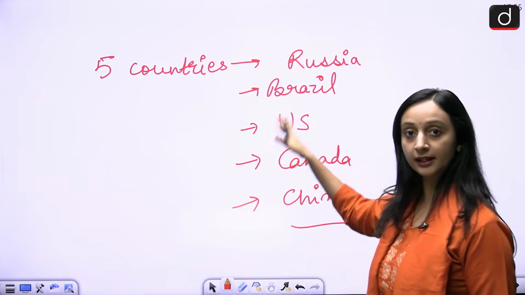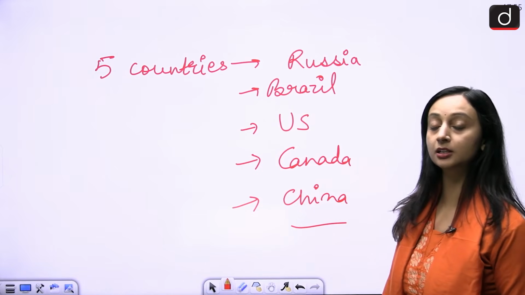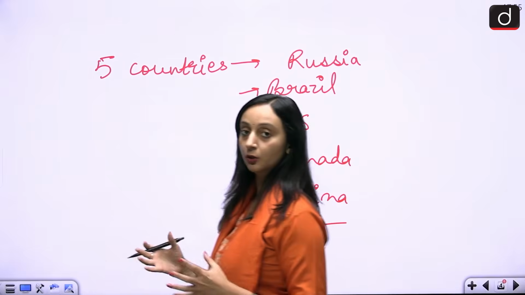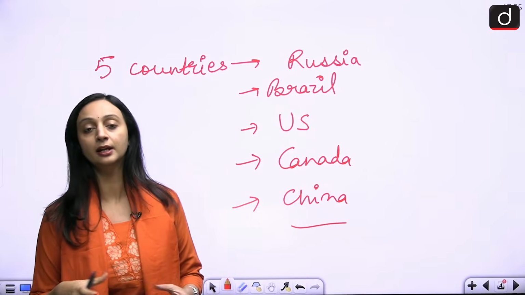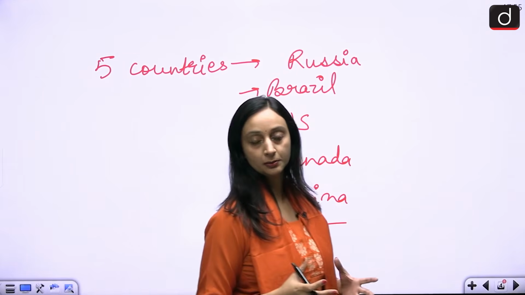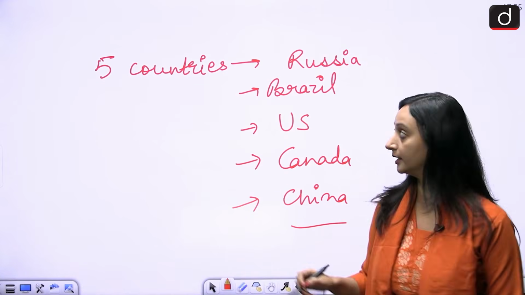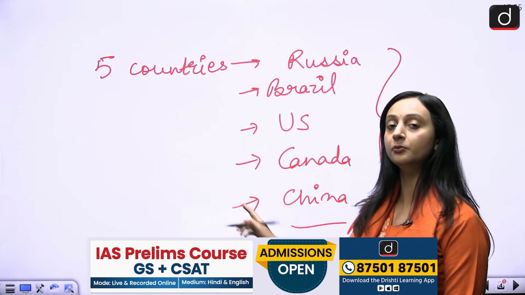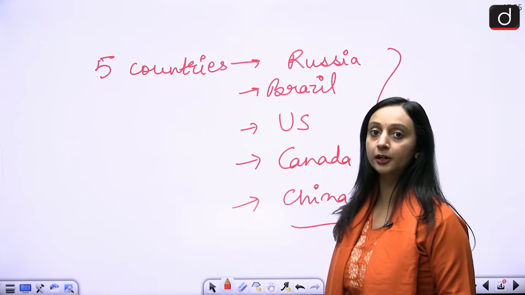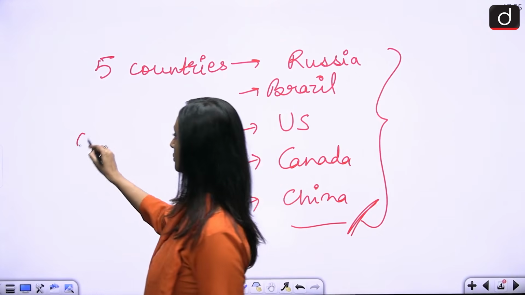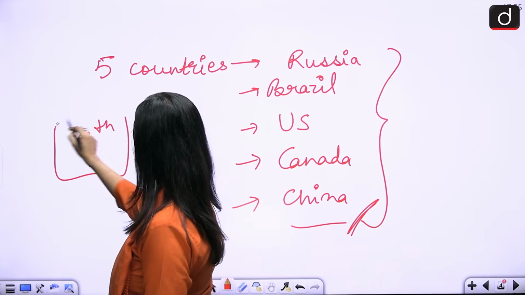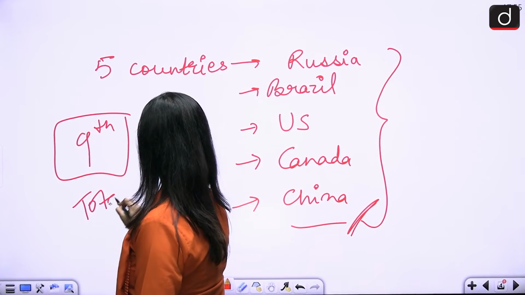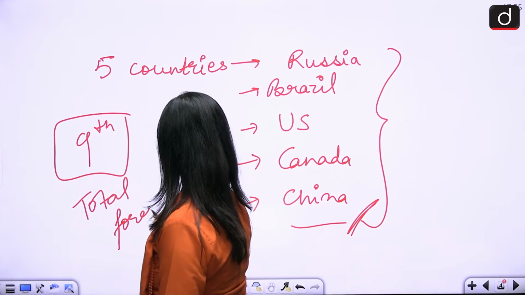This is not in any order, it's not a ranking, but it's just to tell you that more than 50% of the forests of the world are concentrated in these 5 countries only. So we don't have India in the top 5 countries. However, according to this report, we are at the 9th position when it comes to the total forest area.